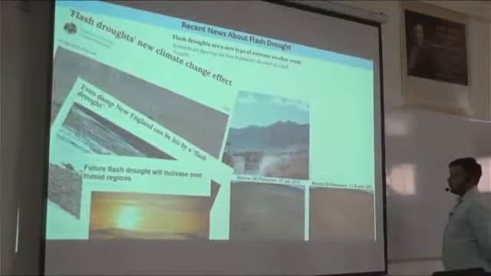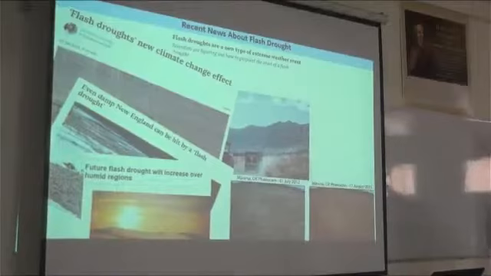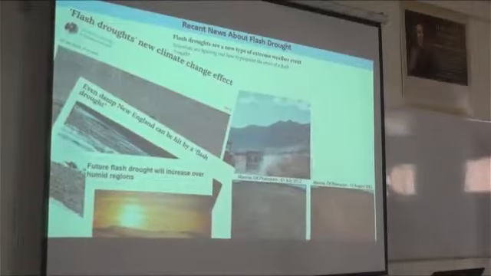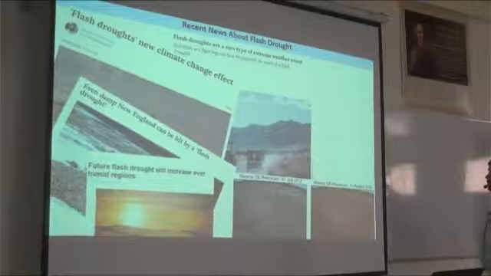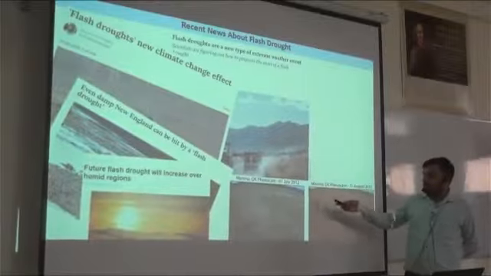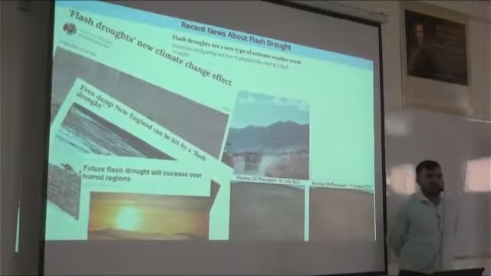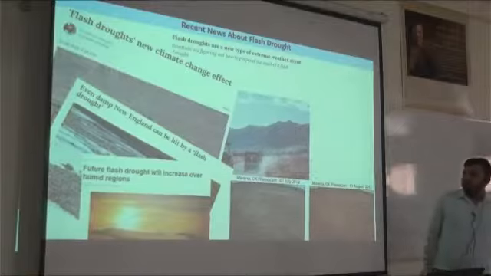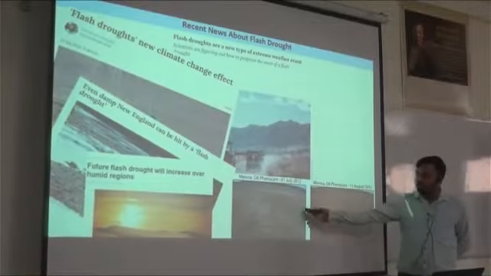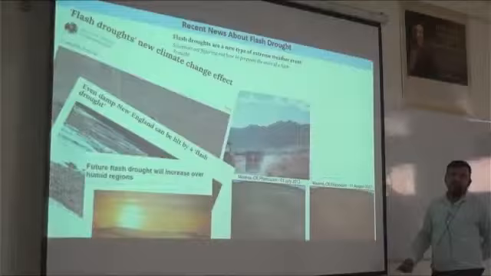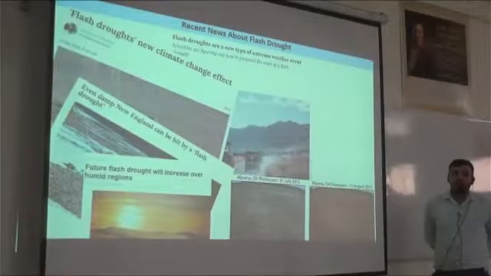These are two photographs from the USA itself, taken 41 days apart. The first photograph was taken on 1st July and the second on 11th August. So after 41 days, we see the effect of flash drought turning greenery into this condition. This is the effect of flash drought within 41 days.